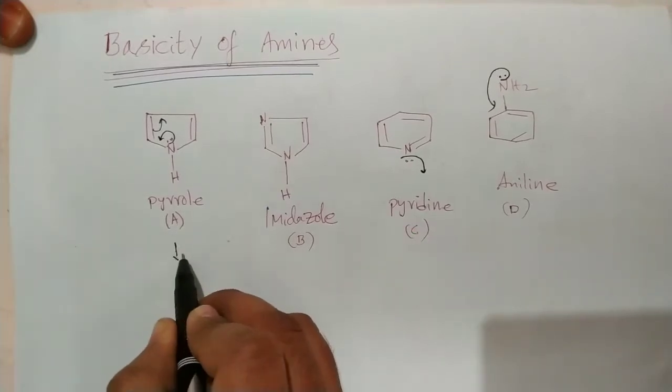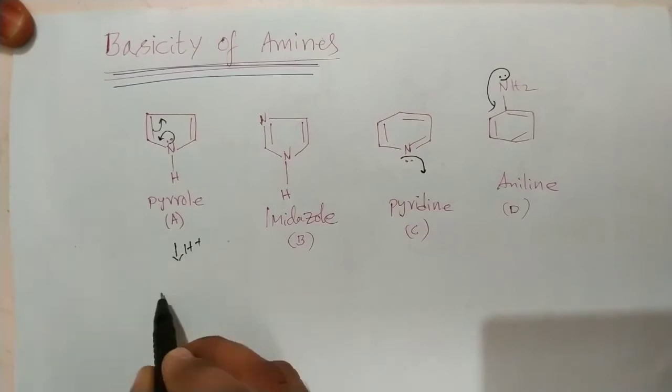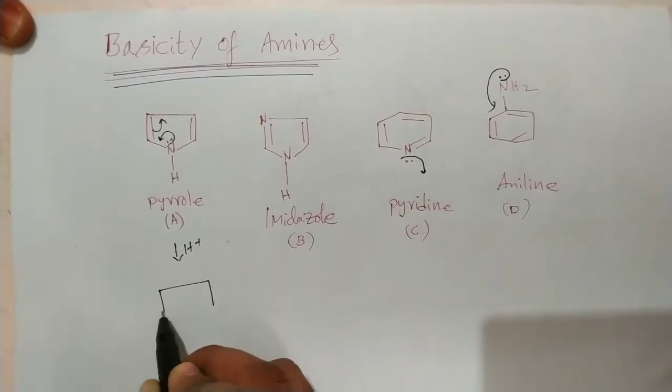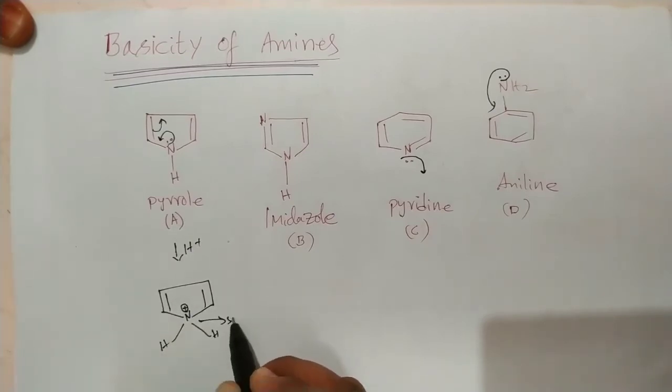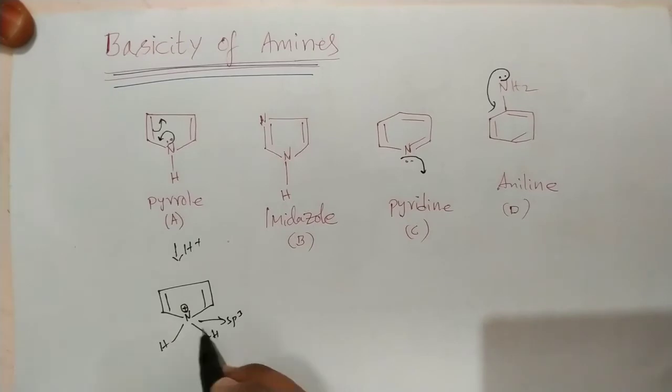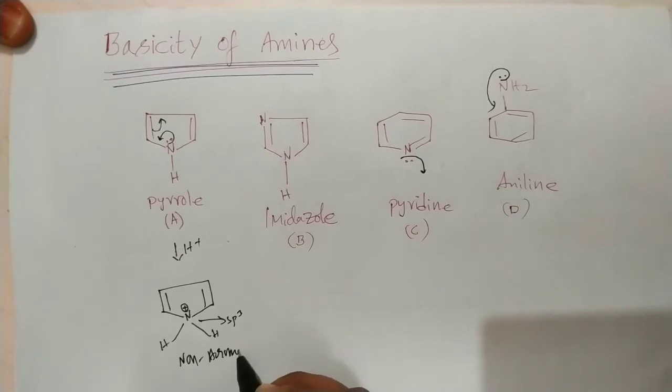Let us consider the stability of the conjugate acid. If this nitrogen accepts a proton, that means by donating its electrons, the nitrogen becomes sp3. Here the sp3 atom in the cyclic ring makes it a non-aromatic compound. So the conjugate acid is less stable.